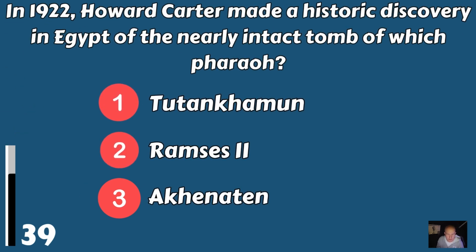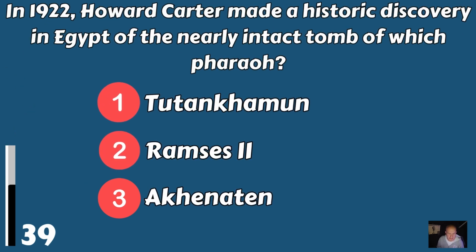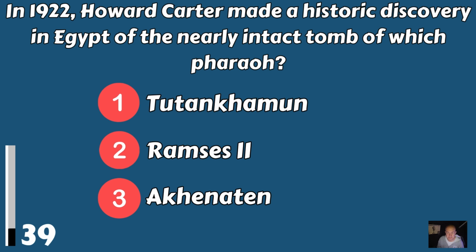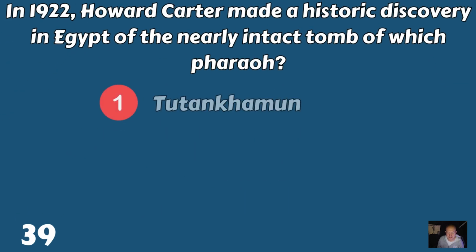In 1922, Howard Carter made a historic discovery in Egypt of the nearly intact tomb of which pharaoh? Tutankhamun, Ramses II, or Akhenaten? And that was Tutankhamun. Tut.